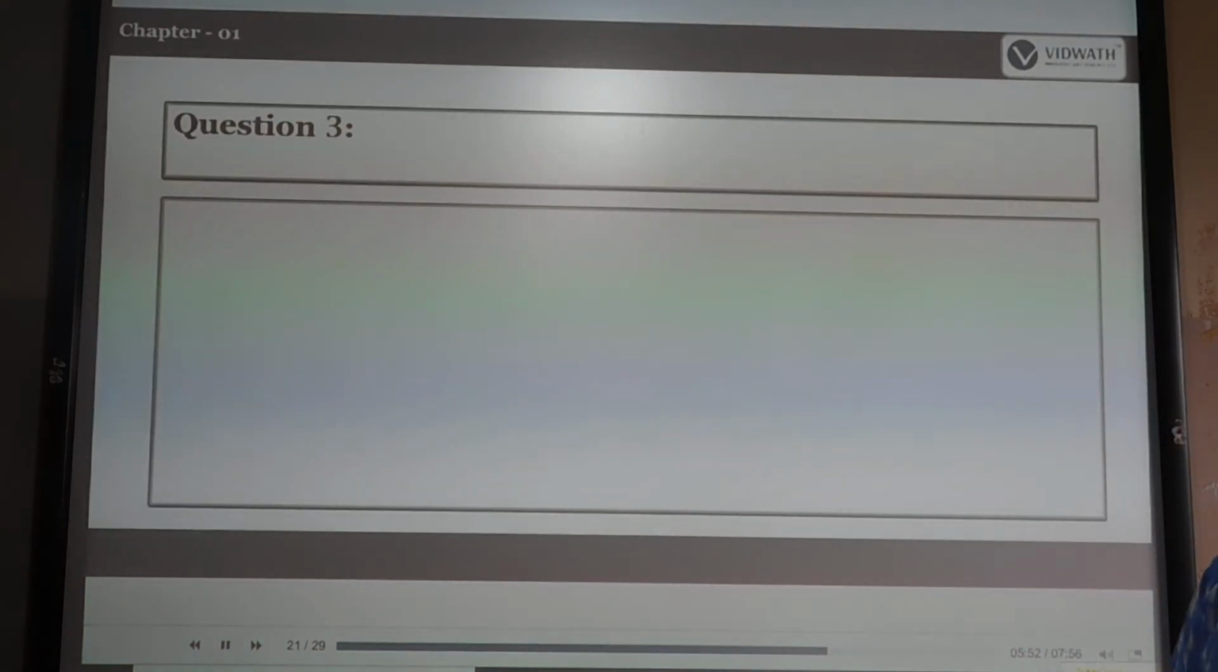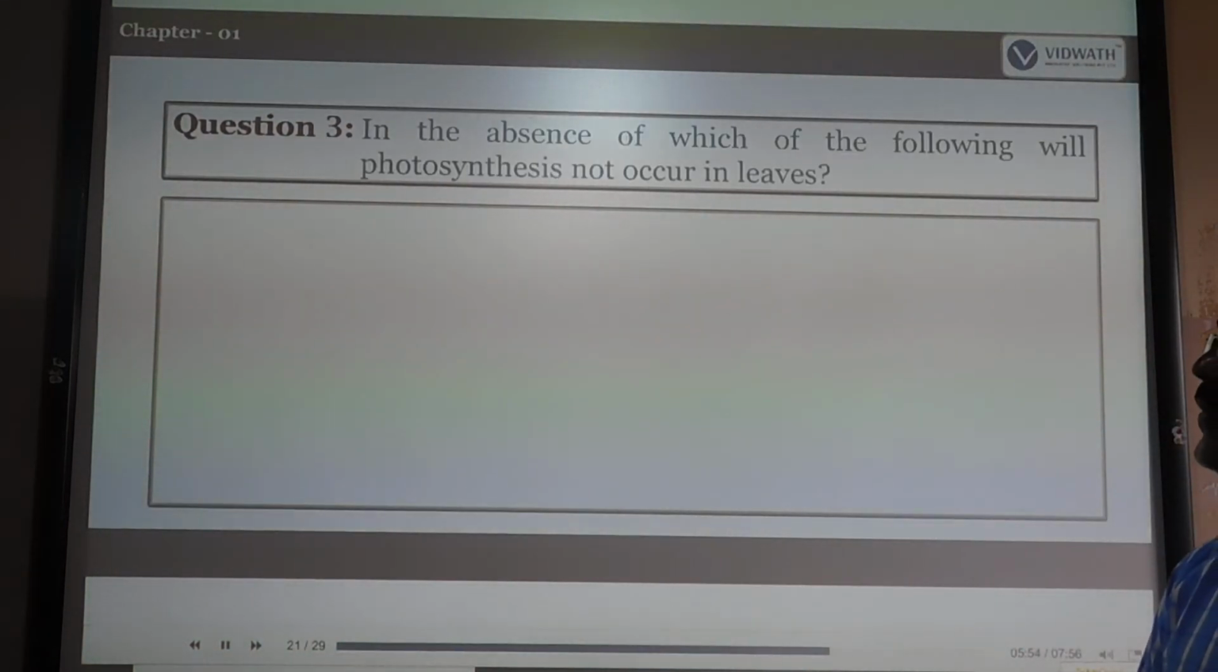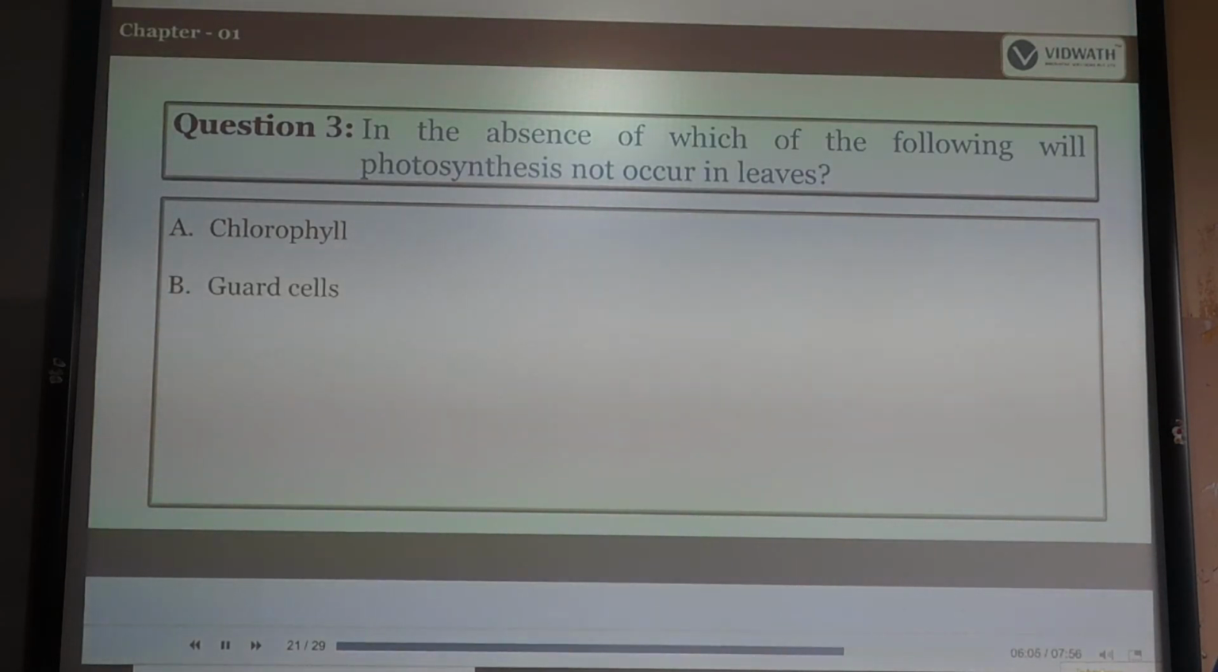So next question. In the absence of which of the following is photosynthesis not occurring in leaves? Chlorophyll, guard cells, vacuoles, or space between the cells. The correct answer is chlorophyll. Without chlorophyll, photosynthesis does not occur in the leaves.